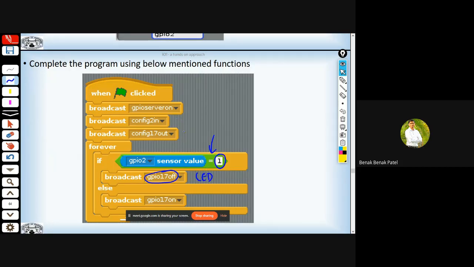So here is where we have declared GPIO pin 2 as input. I am declaring it as input because it has to sense some high value, and by default it will be in the low state. Whenever a push button is pressed, it will sense logic high, and whenever it senses logic high, I am trying to bring down this GPIO pin 17.